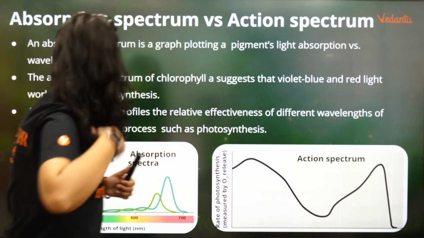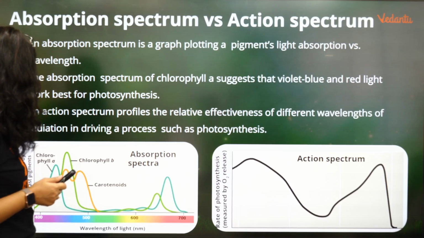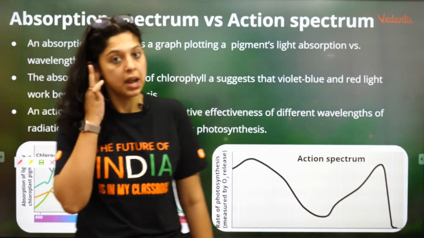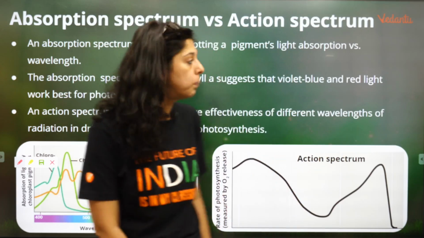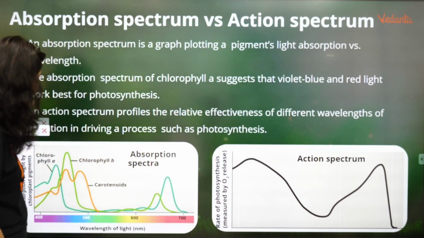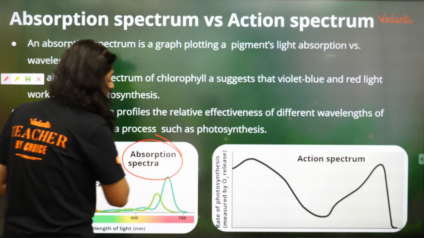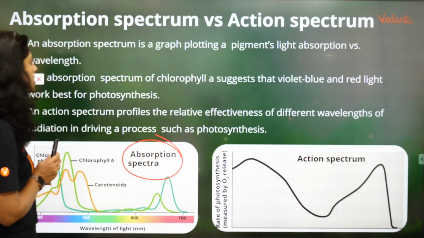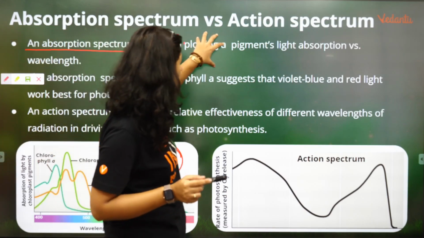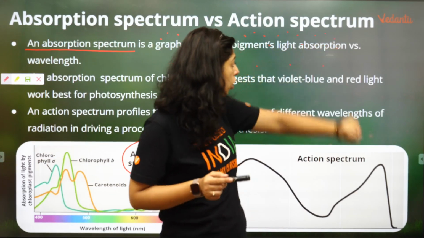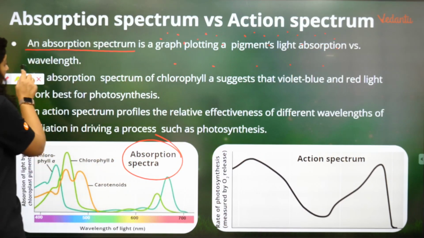तो चलिए शुरू करते हैं. What is absorption spectrum and what is action spectrum? Absorption क्या होता है? कितनी लाइट प्लांट ने एब्जॉर्ब करी है. How much of it has been absorbed is the absorption spectrum. And absorption spectrum is a graph plotting pigments light absorption versus wavelength.